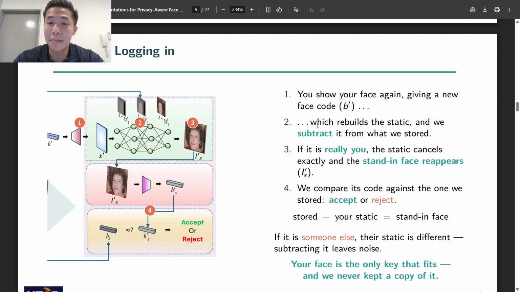If it is somebody else, the static will definitely be different, so subtracting it leaves noise and there is nothing to compare against. Essentially, your face is the only key that will fit the lock, and we never have to keep a copy of the key anywhere.